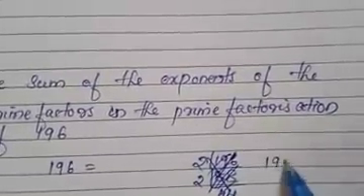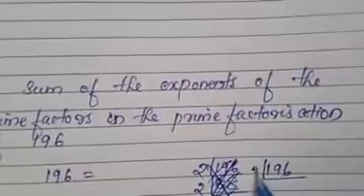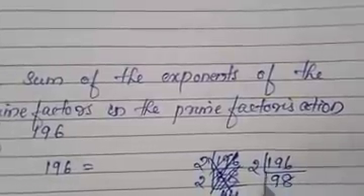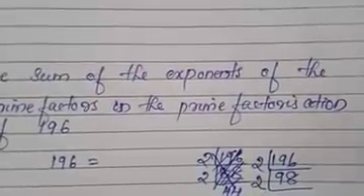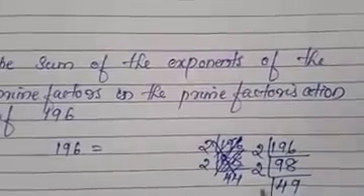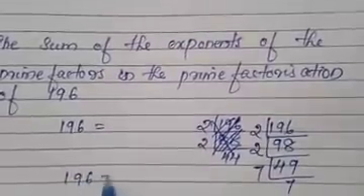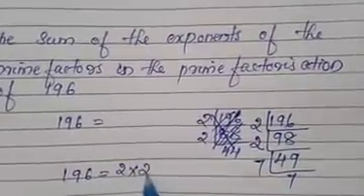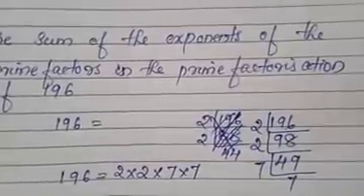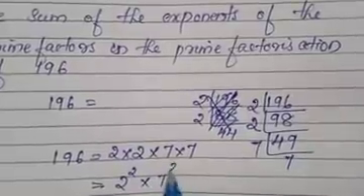I will do it again. There is a mistake over there. 196 divided by the prime number 2. We will get 9 2s are 18 and 8, 8 2s are 16. Again with the 2, we will get 49, 7 7s. Again with the 7 and 7. So 196 equals 2 into 2 into 7 into 7, so equals 2 raised to 2 into 7 raised to 2.